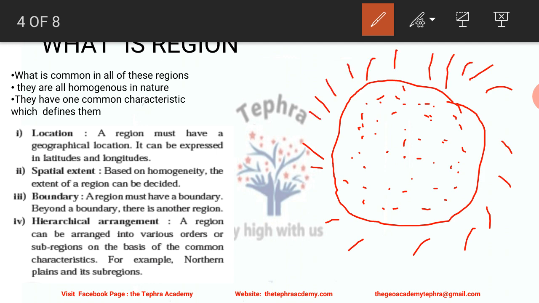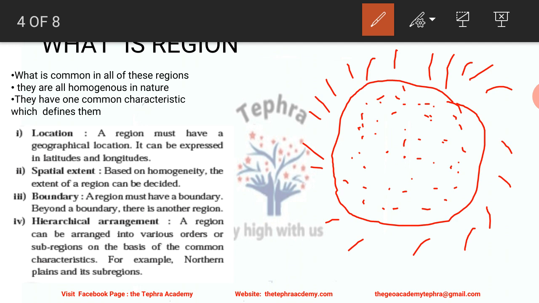So when I talk about a region, there are certain characteristics or criteria which have been set. First is that it should have a location. So a region must have a geographical location. It can be expressed in latitudes and longitudes so that we can express its extent, so that we can show that the region is lying at this place from this latitude to this longitude.